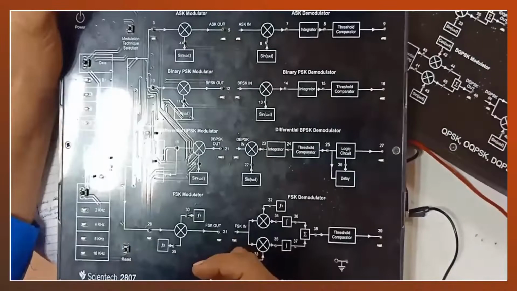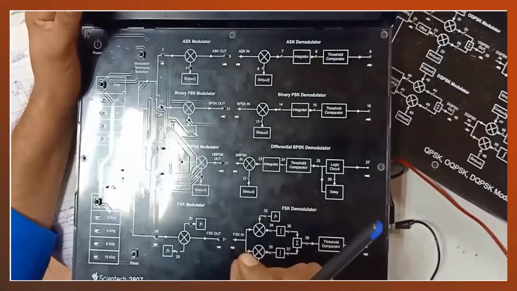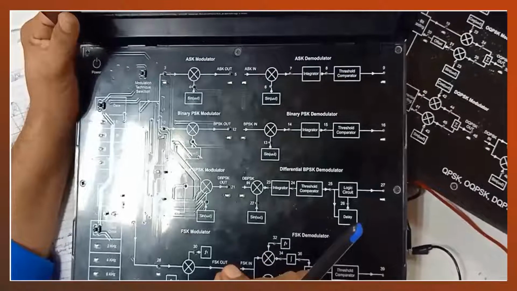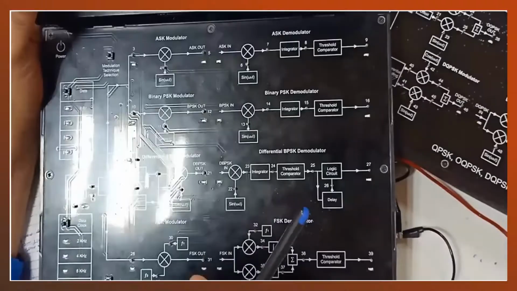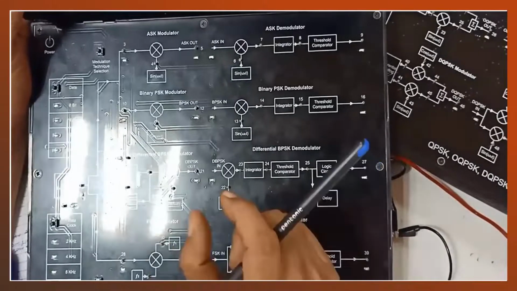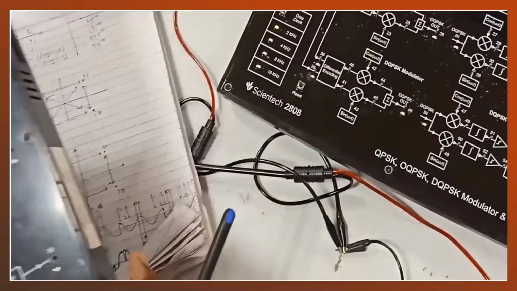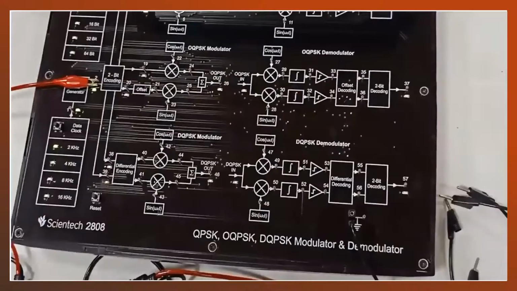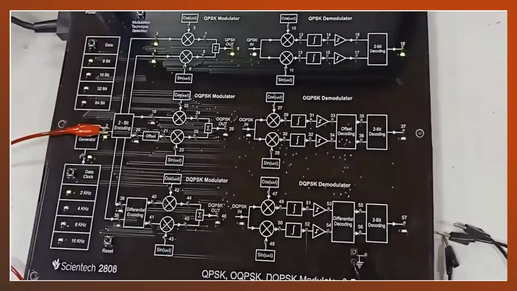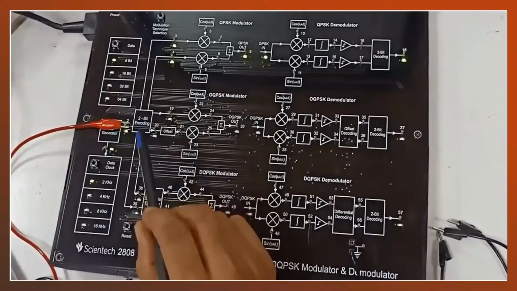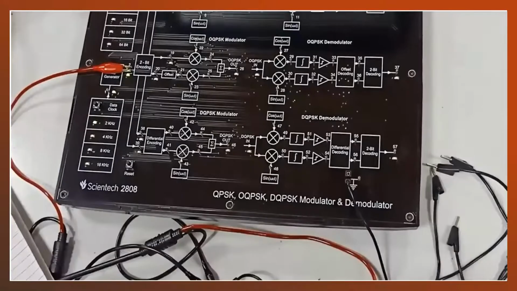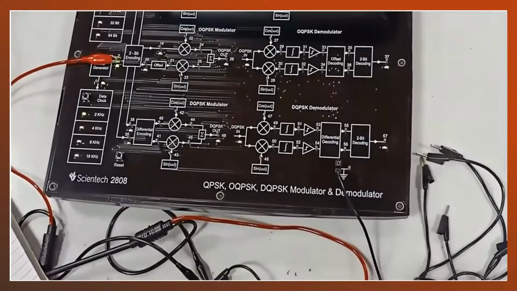So in ASK, PSK or FSK modulation schemes, we have 1 bit for a particular duration, whereas in QPSK we transmit 2 bits in a particular time. This way we can save bandwidth.